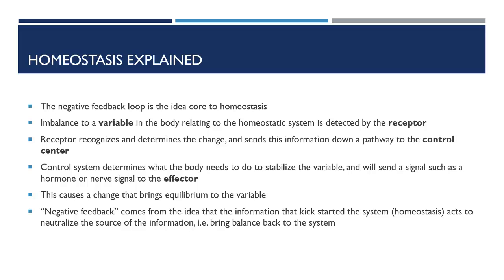The control center determines what changes need to be made to reach stability and will send a hormone or nerve signal to the effector. The effector is an organ that upon receiving the signal will act to bring equilibrium. Negative feedback comes from the fact that the information about the imbalance causes the system to neutralize the imbalance. It acts to remove the feedback.